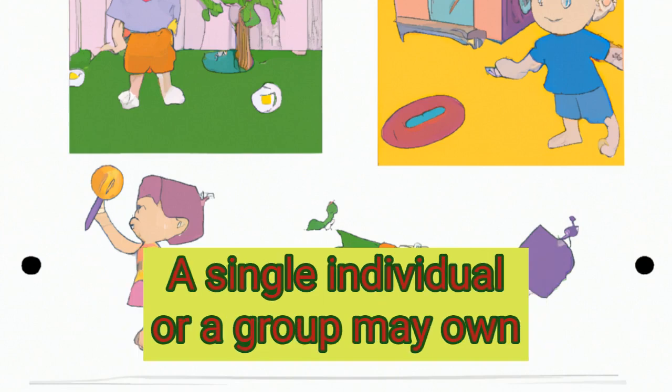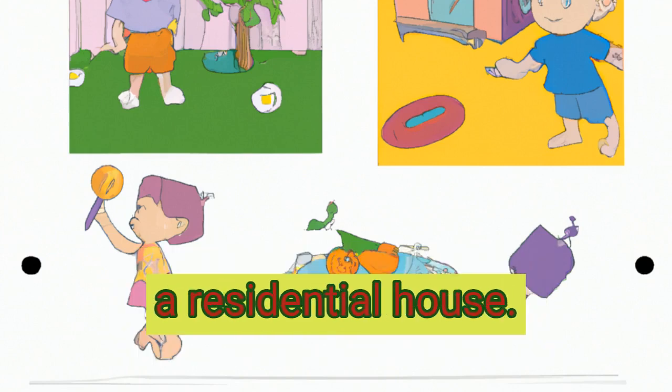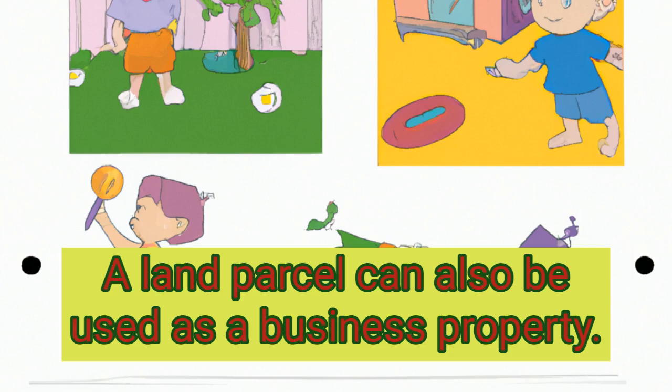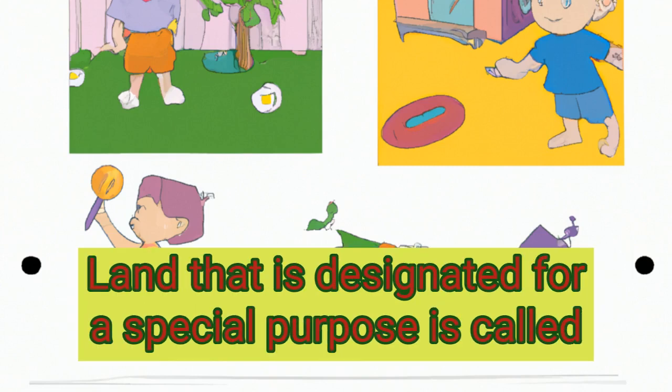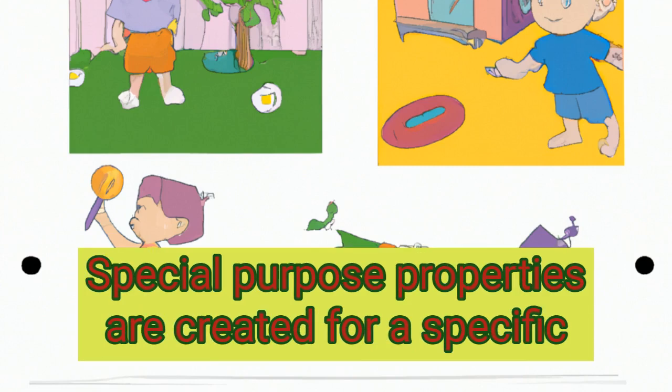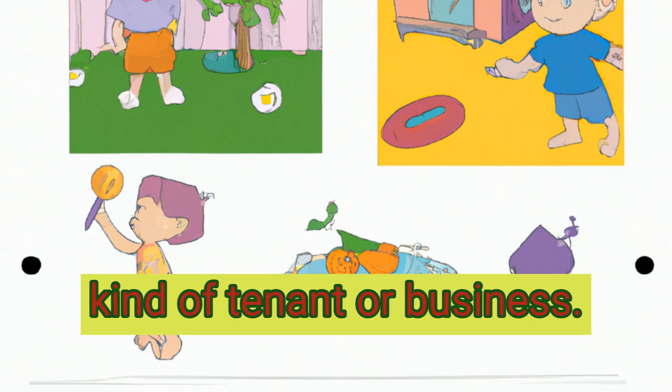A single individual or a group may own a residential house. A land parcel can also be used as a business property. It can also be used as office space or as an apartment complex. Land that is designated for a special purpose is called special purpose real estate. Special purpose properties are created for a specific kind of tenant or business.